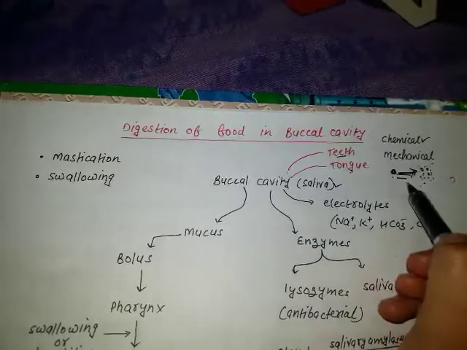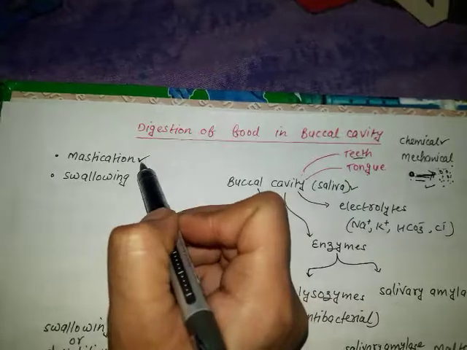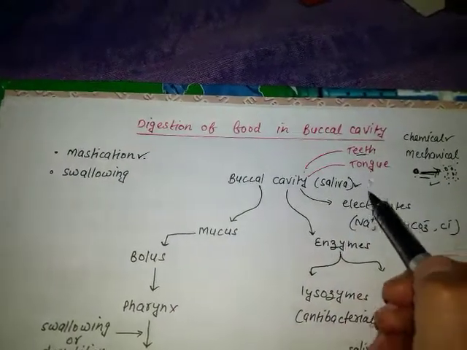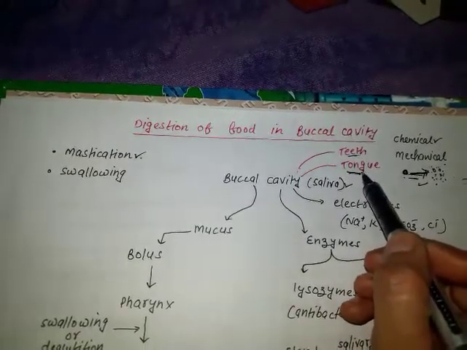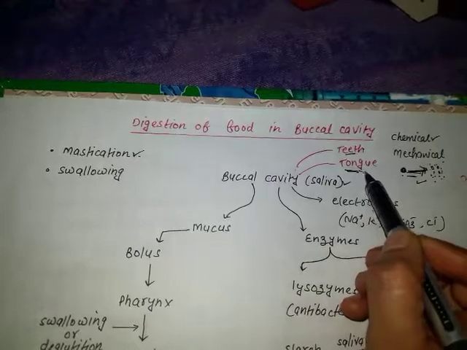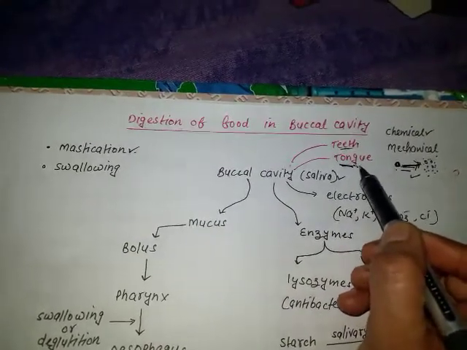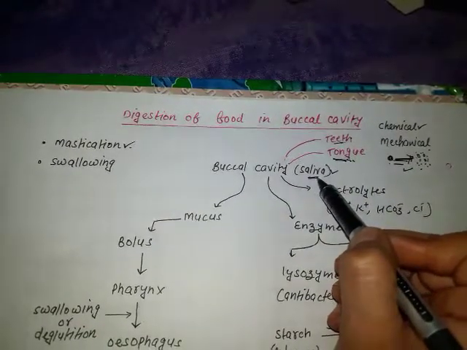This is mastication of the food. So the first function of the buccal cavity is the mastication of the food with the help of teeth. Next is the tongue. We know that the tongue is a muscular organ, and its function is to mix the food with saliva.